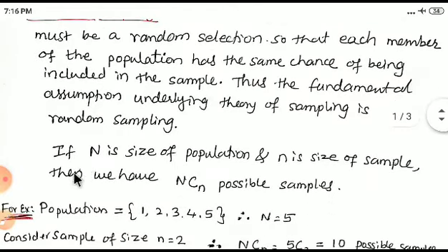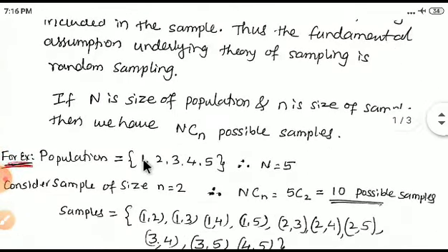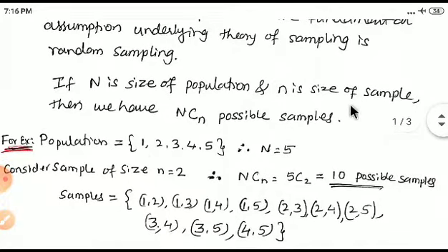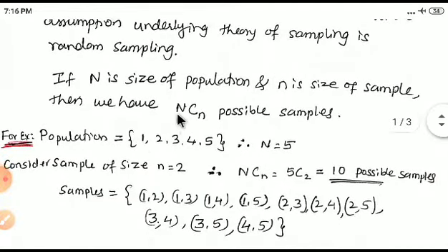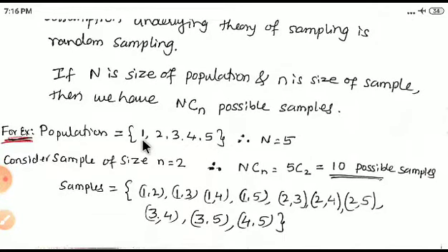So here, if capital N is the size of the population and small n is the size of the sample, then we have N C n possible samples. For example, consider a population of 5: 1, 2, 3, 4, 5. Consider a sample of size 2, small n is equal to 2, therefore 5 choose 2 is 10. So here the samples are (1,2), (1,3), (1,4), and so on; there are 10 samples.